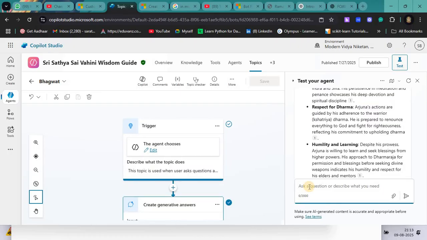Similarly, if I jump to another topic, on the left-hand side it shows it is referring to my topic called Bhagavata.